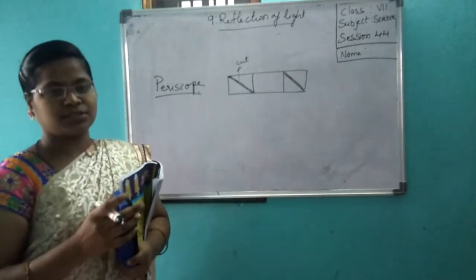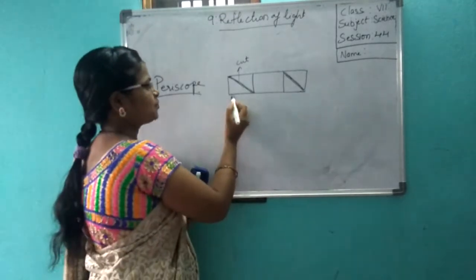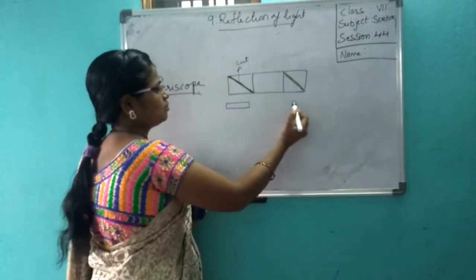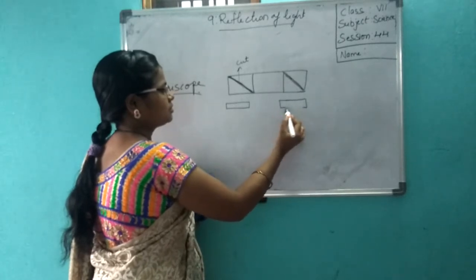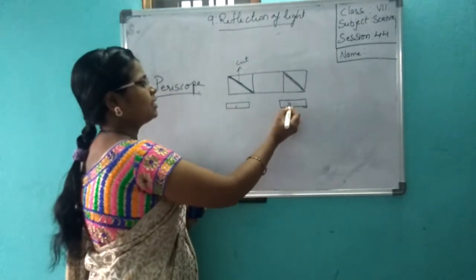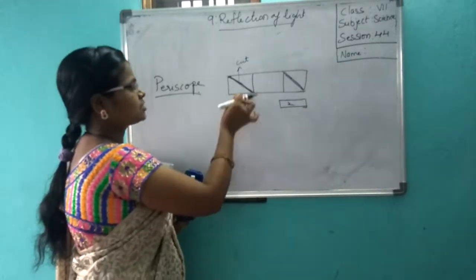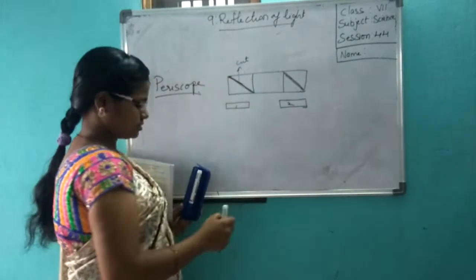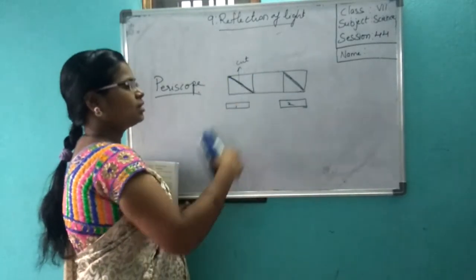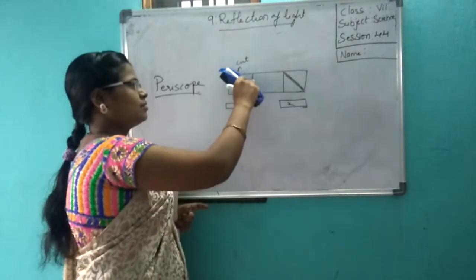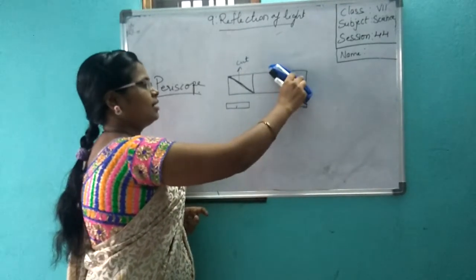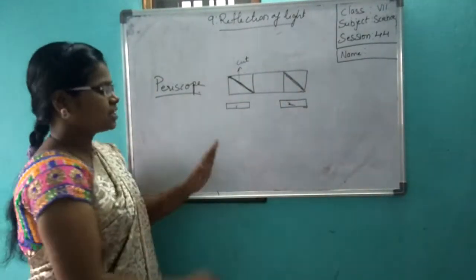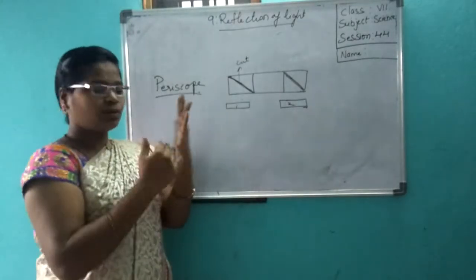Take two mirror strips. It should be of this size. Take two mirror strips, 1 and 2. Now take this mirror strip. Now we have made a cut here. You insert it here like this. In that cut, you take this mirror and fix it like this. Here one, here one. Two mirrors. How you have to fix? Think, on this side you can see your face.